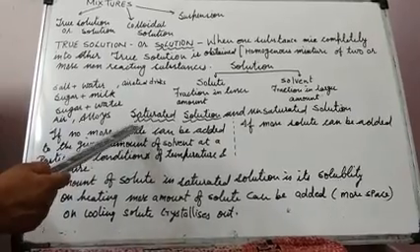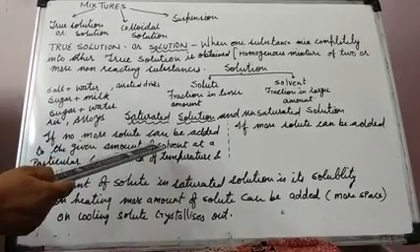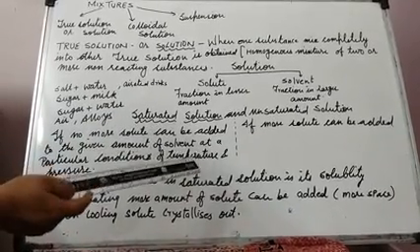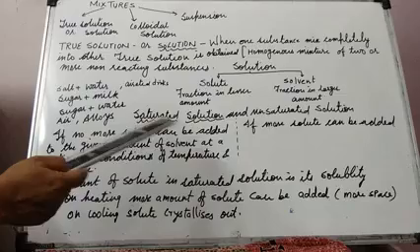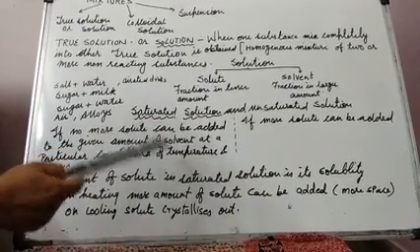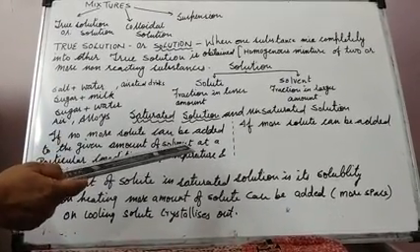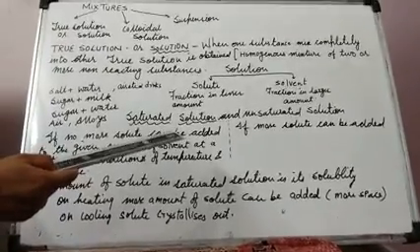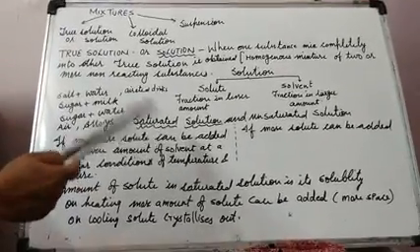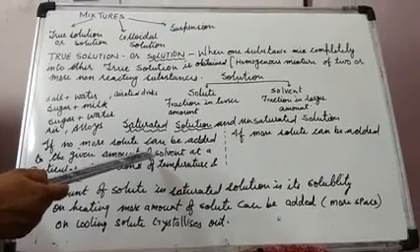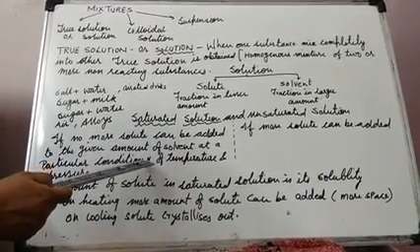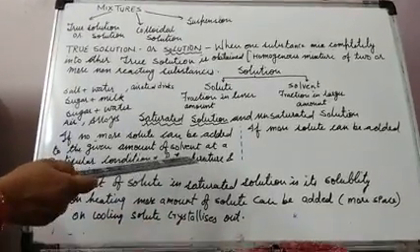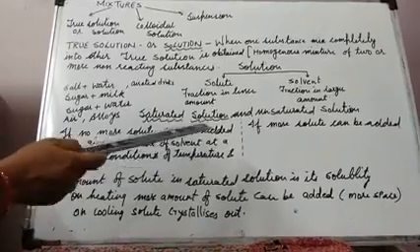Like I am taking one case, students: 100 ml of water. If I dissolve 10 grams of sugar, it will totally get dissolved. Then I keep increasing the amount of sugar, 10 grams, 20 grams, 50 grams, 60 grams, but the amount of water stays 100 ml only. If you keep increasing the sugar more and more, one time will come when no more sugar will be soluble in that 100 ml of water.